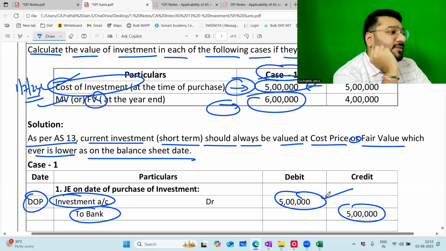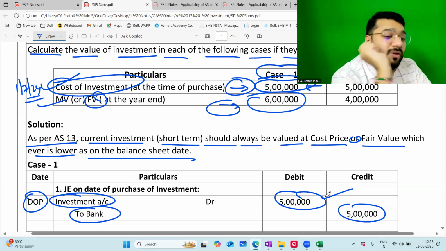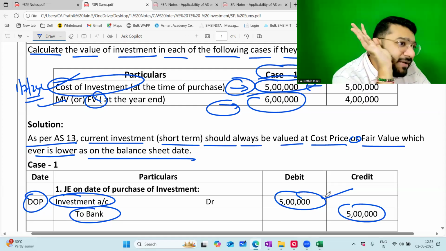Now you have to do 2 things. Now you have to see whether this value is correct by applying AS13 or not. If not, you have to change it. Accordingly, I have to pass one more entry. If it is correct, let it be.